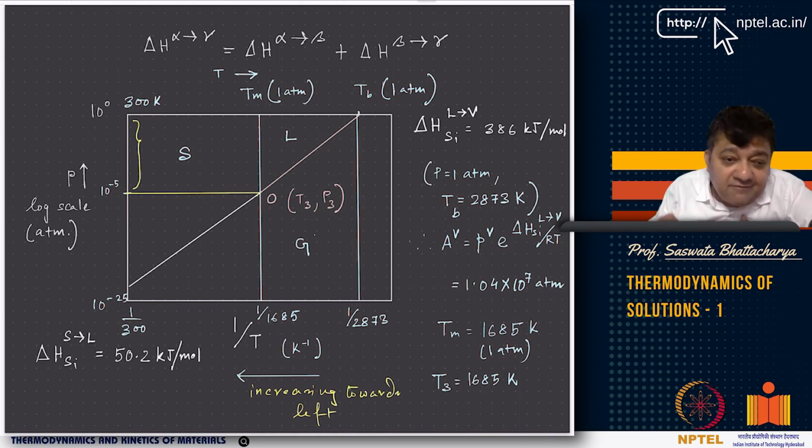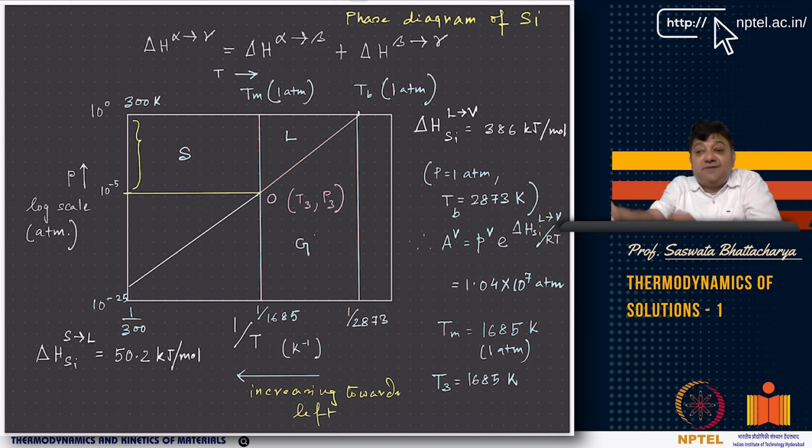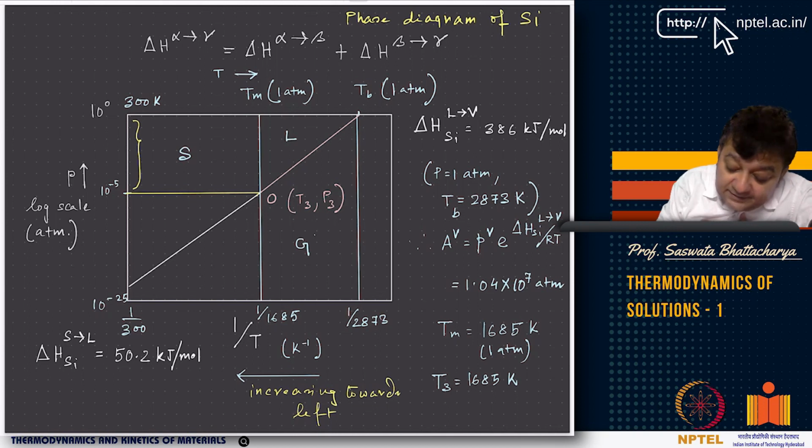So this is basically the phase diagram of silicon. It's a very important material now. It's a semiconductor, so it's a phase diagram of silicon. You have to process silicon, you have to make silicon as pure as possible. Now again, look at silicon, and silicon can sublimate.